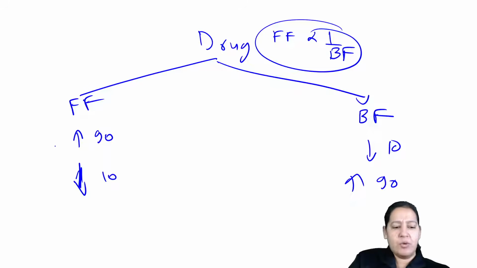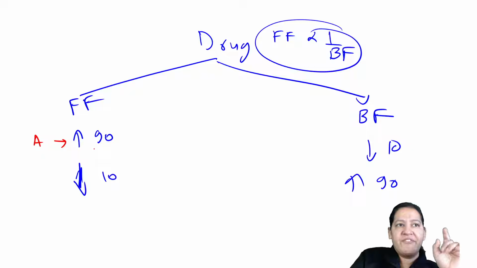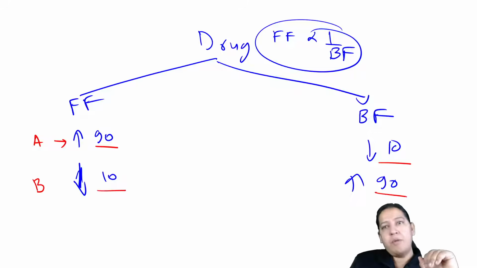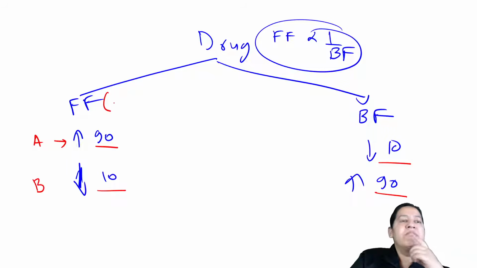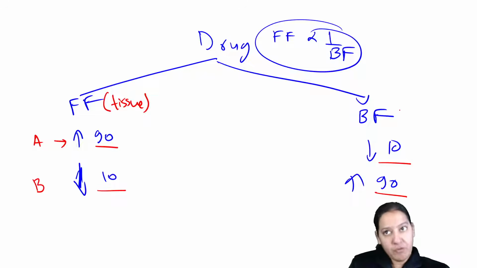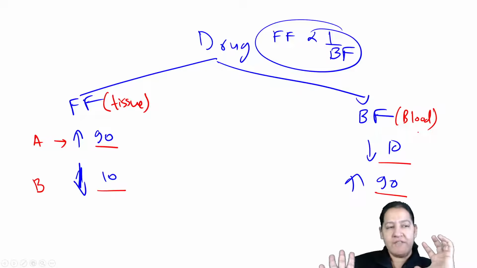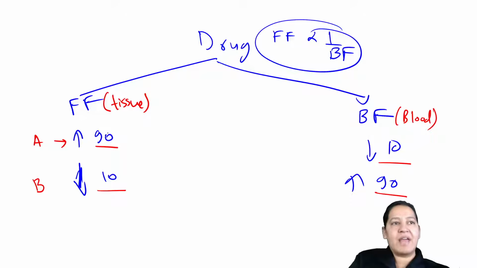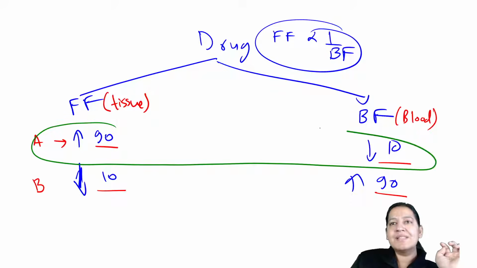Now in both scenarios, this is drug A having free form 90 and bound form 10. This is drug B having free form 10 and bound form 90. Free form is the form which is present in tissue. It will enter the tissue. It will not remain in the blood. And bound form is the form which is present in blood. Have you got it? So what is the meaning of drug A and drug B? Let's see what is drug A.